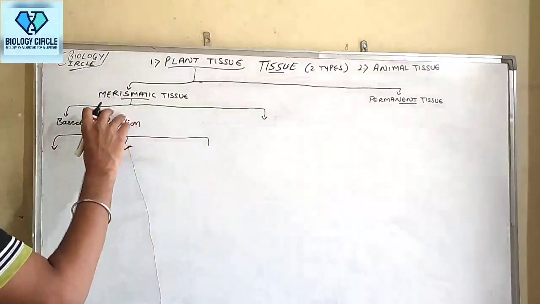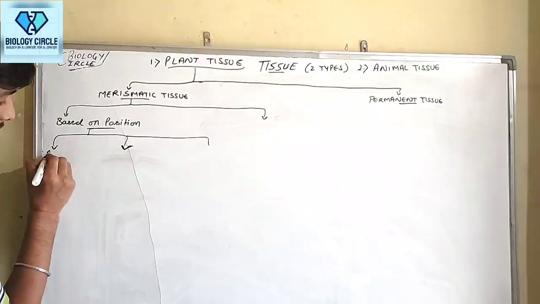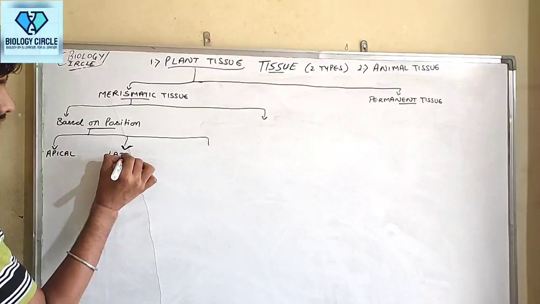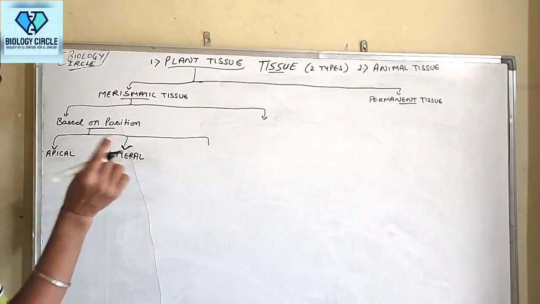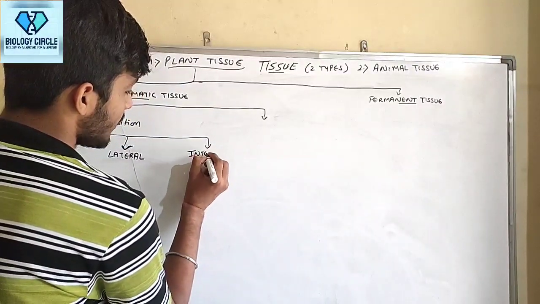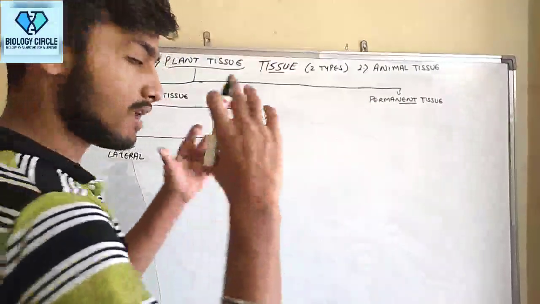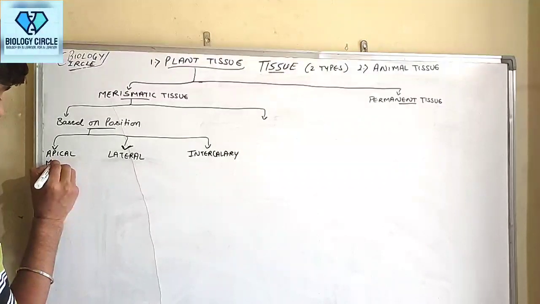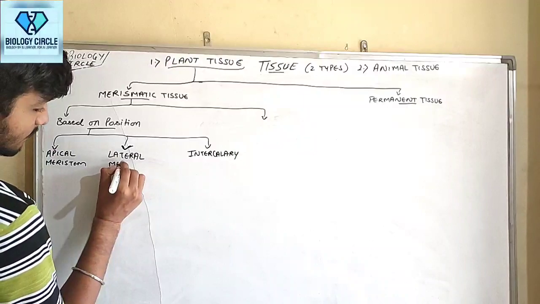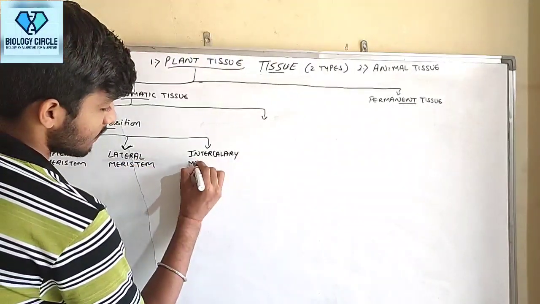So meristematic tissue based on position is of three types. First is apical, lateral, and intercalary. Or, as full names, we can write apical meristem, lateral meristem, and intercalary meristem.